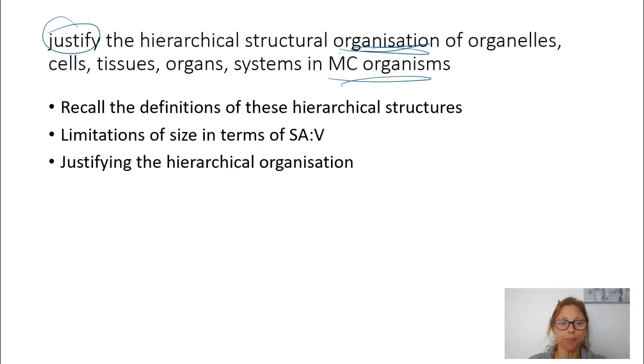hierarchical structures are. We need to think about, well, why do multicellular organisms actually have these structures in place? And we're reflecting back on the limitation of size in terms of that surface area and volume that we did in Module 1. And then we need to justify that structure.